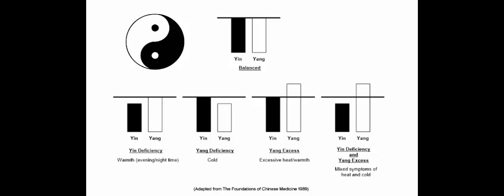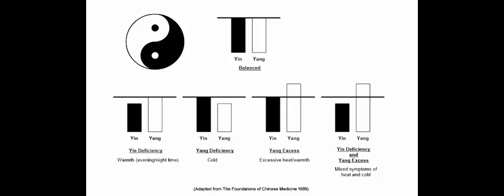And finally, Yin and Yang can also transform into each other. At the point of maximum Yang, Yin will start to rise and vice versa. And as we'll see in later tutorials, cold, which is Yin, can easily transform into heat, which is Yang. And also heat, which is Yang, can transform into cold, which is Yin.